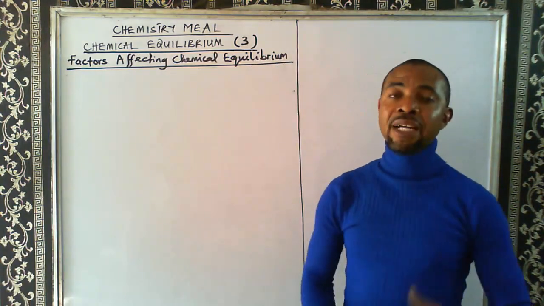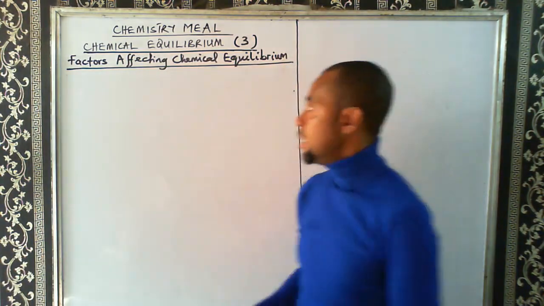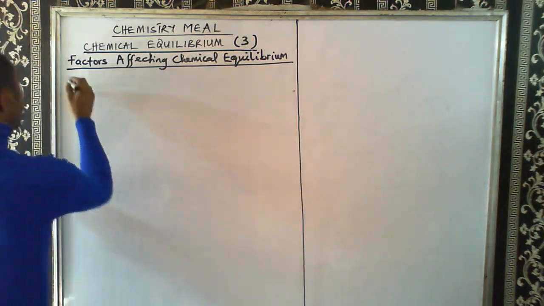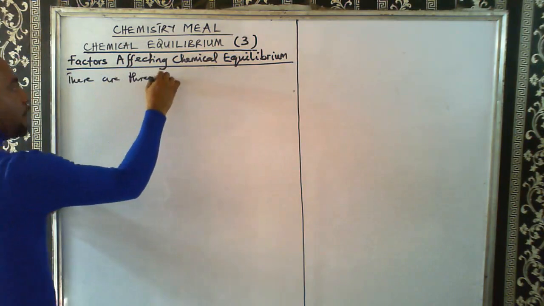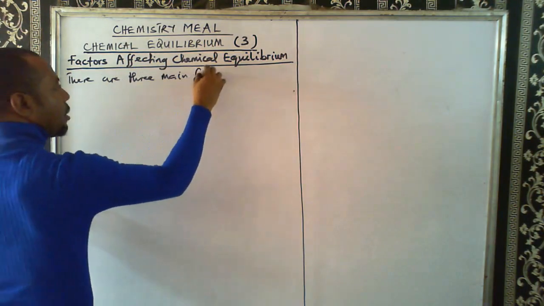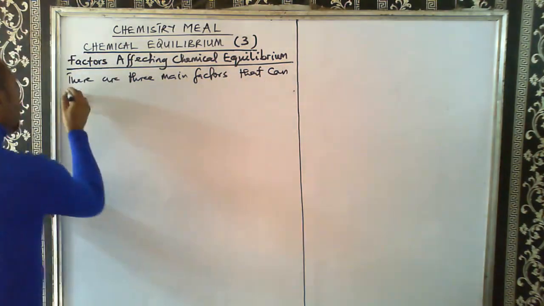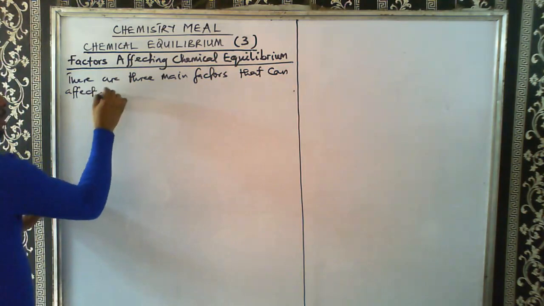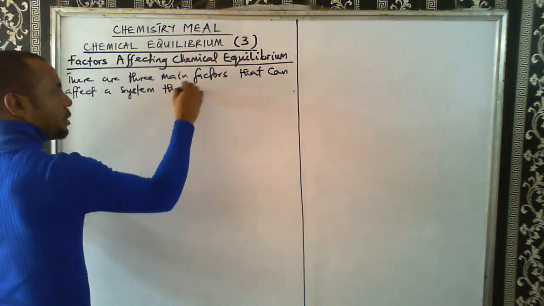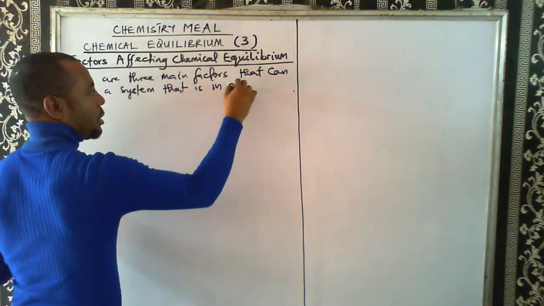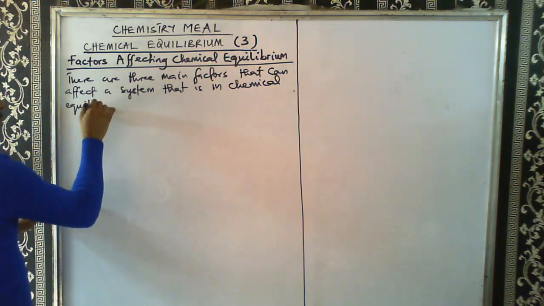Alright, so there are 3 factors that can affect a system that is in equilibrium. There are 3 main factors that can affect a system that is in chemical equilibrium.